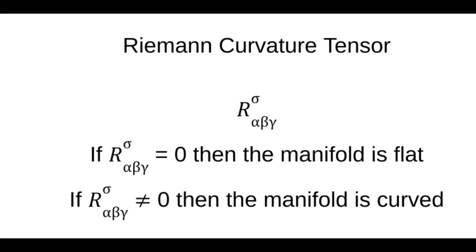Okay, here we are at video 8, the last one in the series from my notebook when I started to study general relativity. This is the Riemann curvature tensor. It looks like this, R in honor of Bernard Riemann. It's a 4-index tensor, and why you want it is that if this tensor is equal to 0, then the manifold you're studying, the surface you're studying, is flat. If it's not 0, then it's curved.